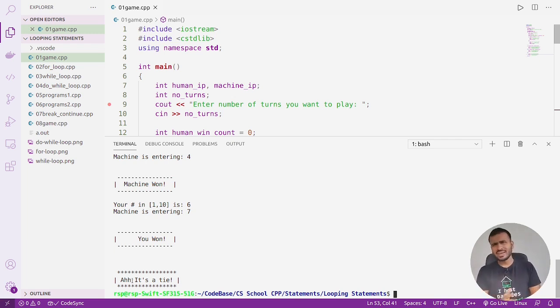Depending on the condition or depending on what syntax you like, you can decide which loop you want to use. In upcoming videos we are going to learn about all these 3 loops. We are also going to learn about their syntax and how to use them.